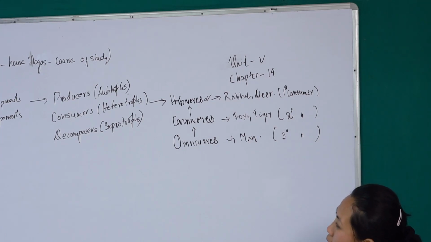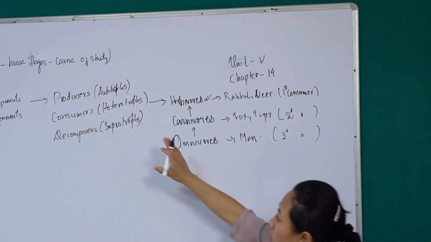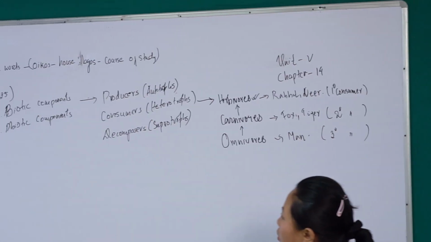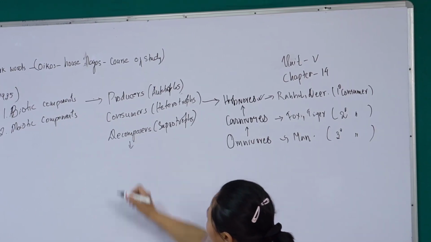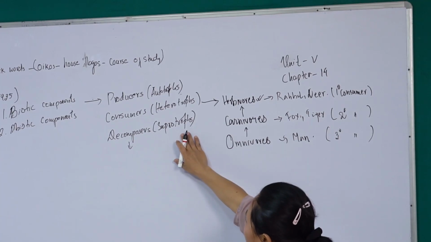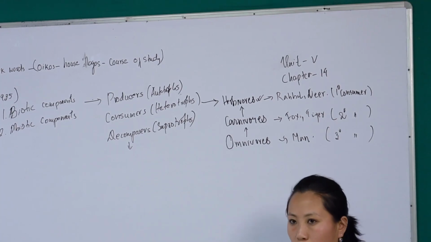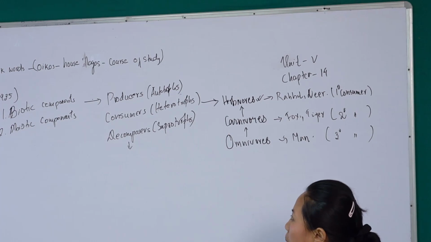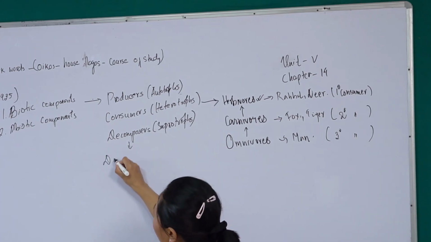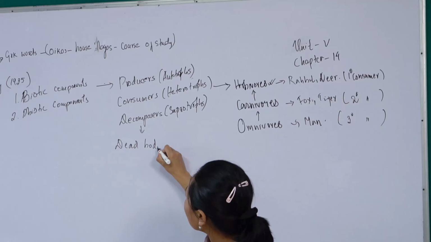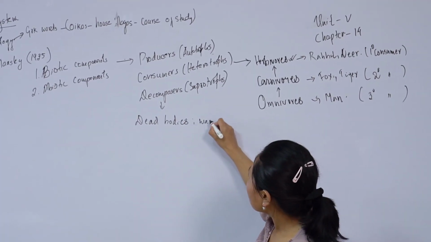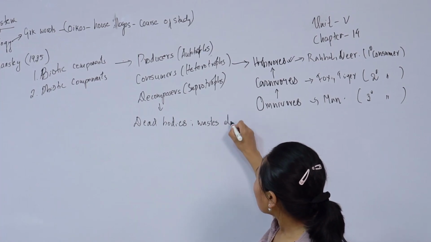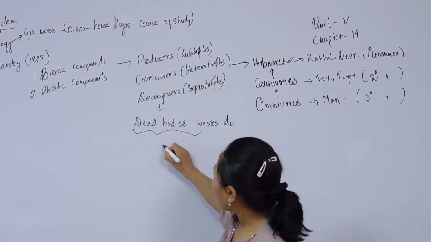The next group of organisms which constitute the biotic component is the decomposers. This includes groups of organisms also known as saprotrophs, and they are responsible for decomposing the dead bodies of plants and animals. They are responsible for decomposing the dead bodies, and they are also responsible for degrading the waste, etc. So they are known as detritus.